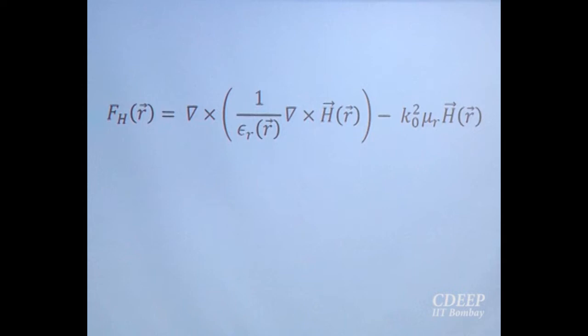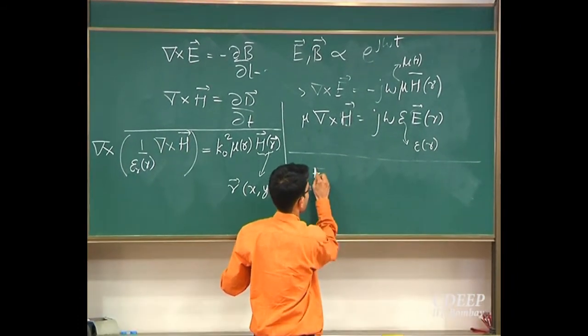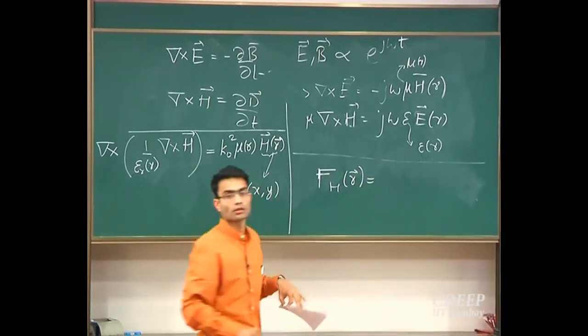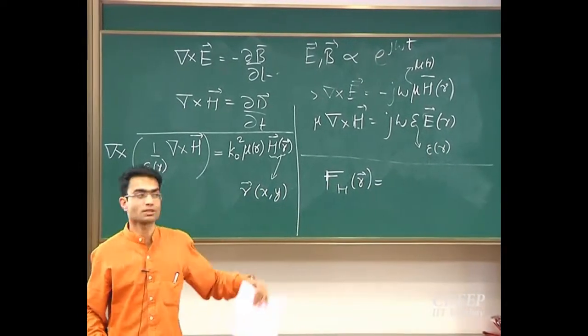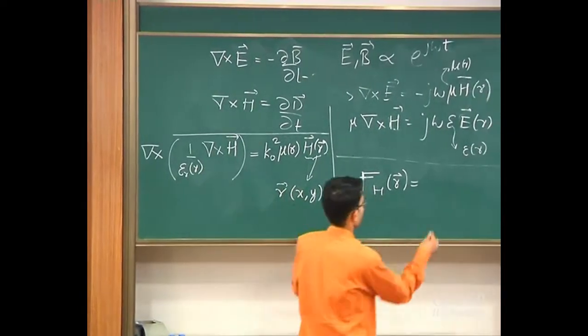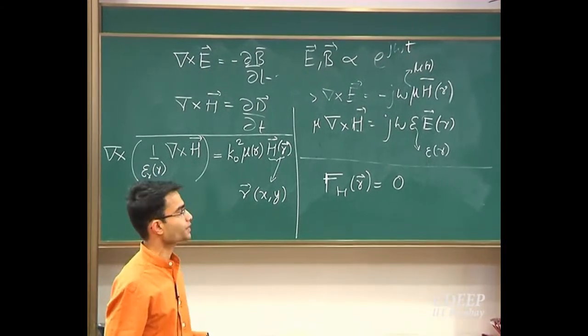Right. So on the screen, I have a simple equation. What does it look like? All I did in this expression is this term over here, I just moved it to the left hand side, correct? So this f_H of r, another way of writing my Maxwell's equation is, what would it be? What would this Maxwell's equation be written in terms of f_H? Equal to 0, correct? This is just another way of writing our Maxwell's equations.